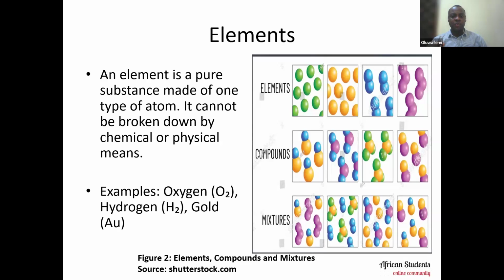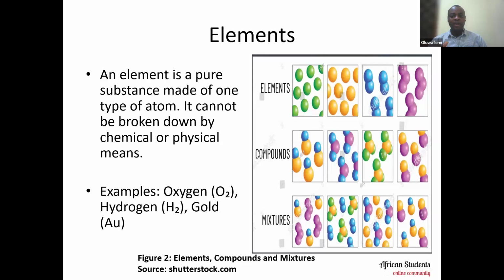Look at the green balls, just one. They're the same. The yellow, they're the same. Under the element section, that's what I'm looking at now. The blue, they are the same. The pink, they are the same. That shows you that it is made up of just one atom.